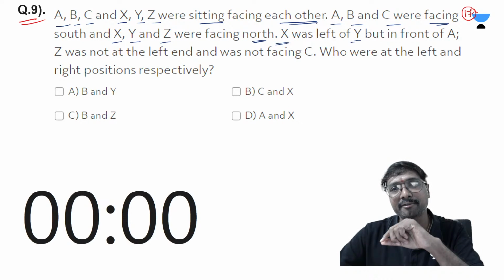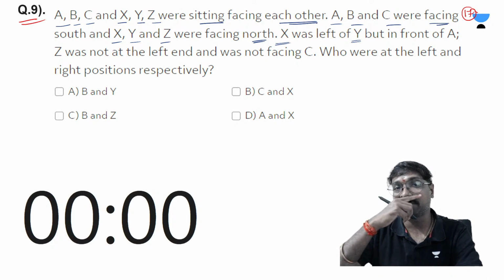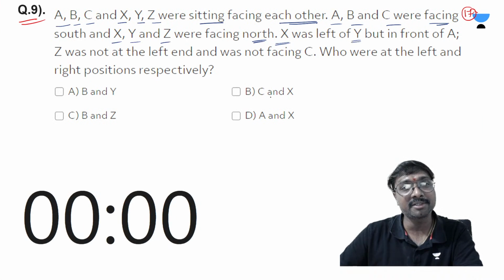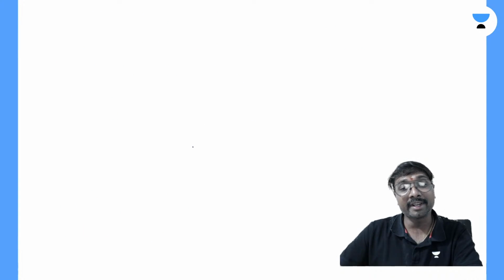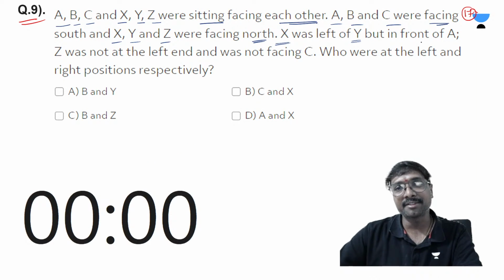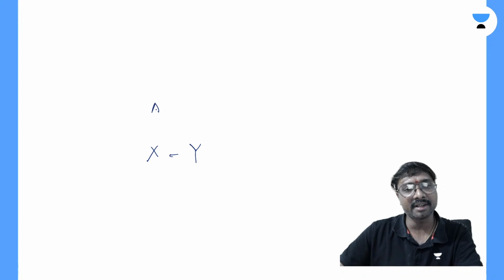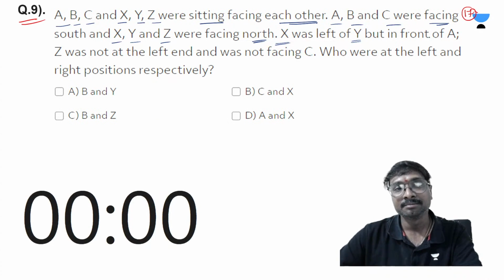X was left of Y. So X was left of Y means, since X, Y, Z are facing north, this is your Y and this is your X. X is on the left side of Y, but in front of A. They are facing south and these are facing north, right? So X is in front of this A.